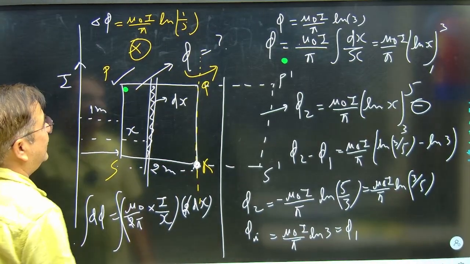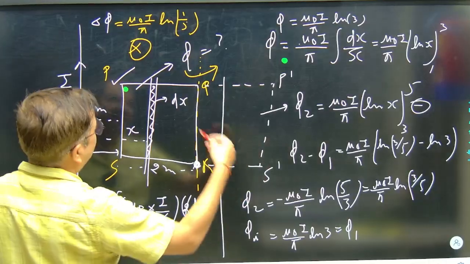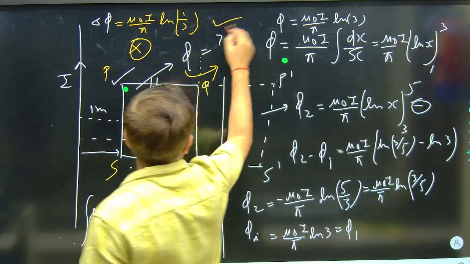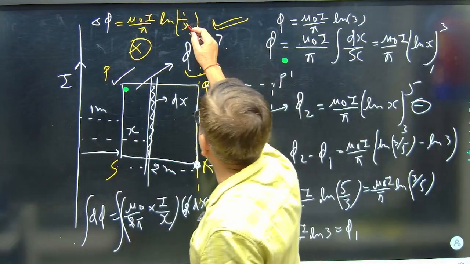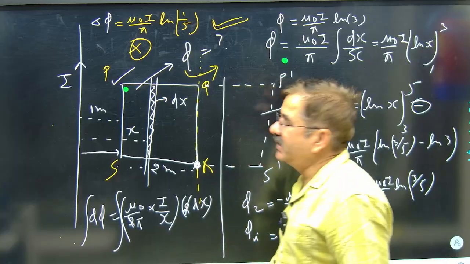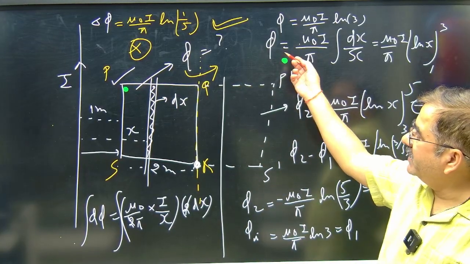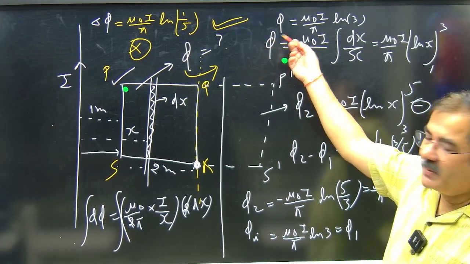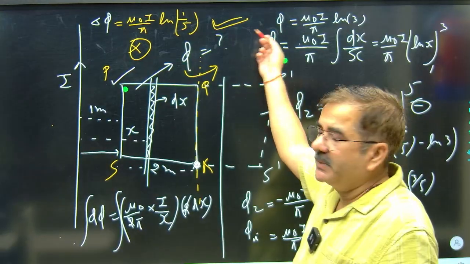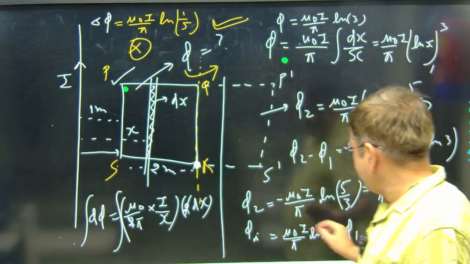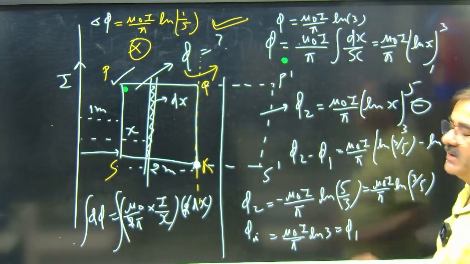This result is there. So 3 got cancelled. And for the final value, I am taking the positive direction. If I take the minus sign into consideration, it can also become minus ln 5. So this way the flux change we have seen.